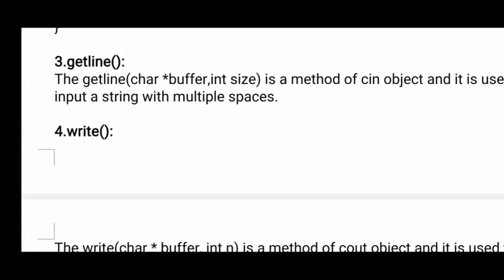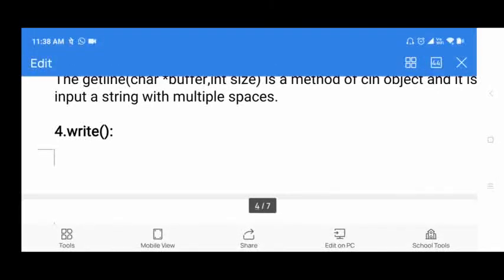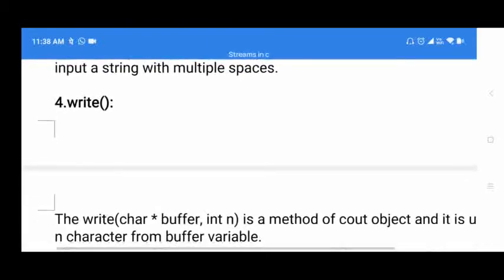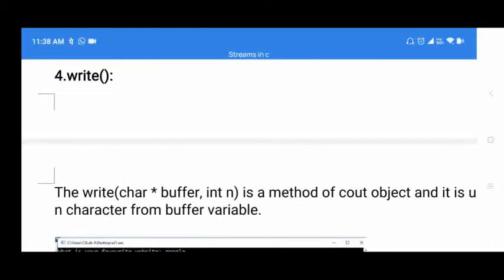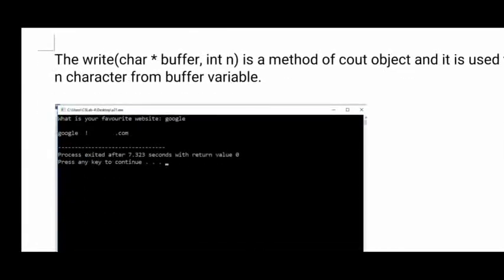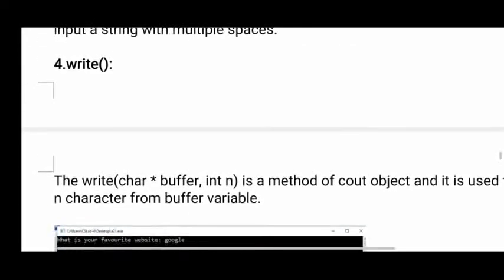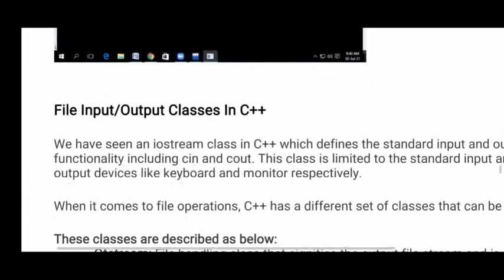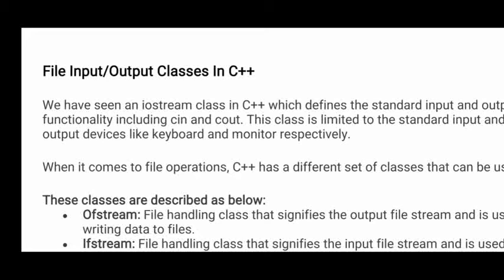The next one is getline. It is also a method of a cin object, but it is used to take input which contains multiple spaces, meaning the user can give text as well as supply multiple spaces at the same time. Next, the write method. It is a method of a cout object, and it is used to write n number of characters on the output screen, like this. So whatever functions I have just explained, that is unformatted input and output operations.